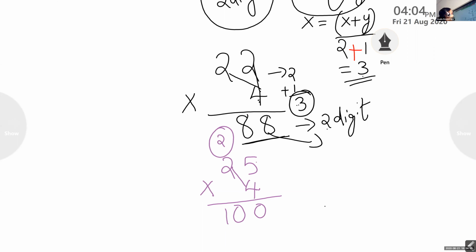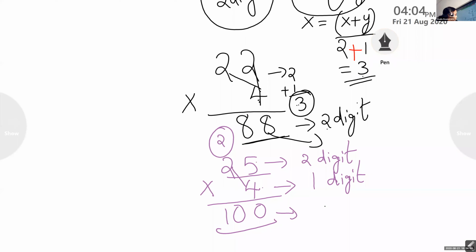So now here, the number of digits in 25 is 2 digit, and in the second number, we have only 1 digit. And in the product answer, we have 2 plus 1, which is equal to 3 digit. 1, 2, 3 digit.